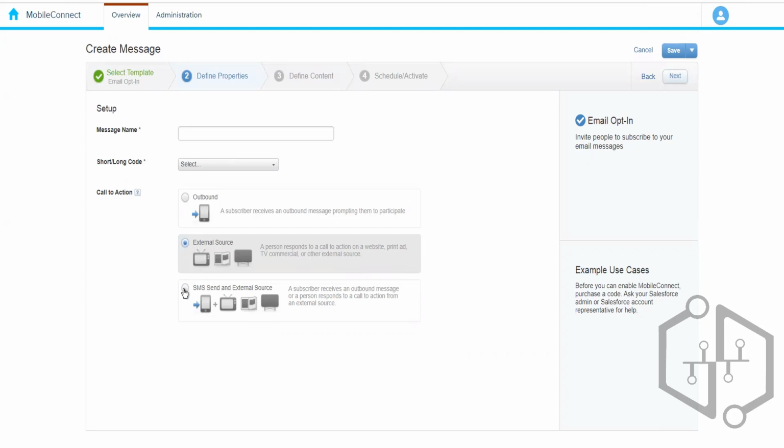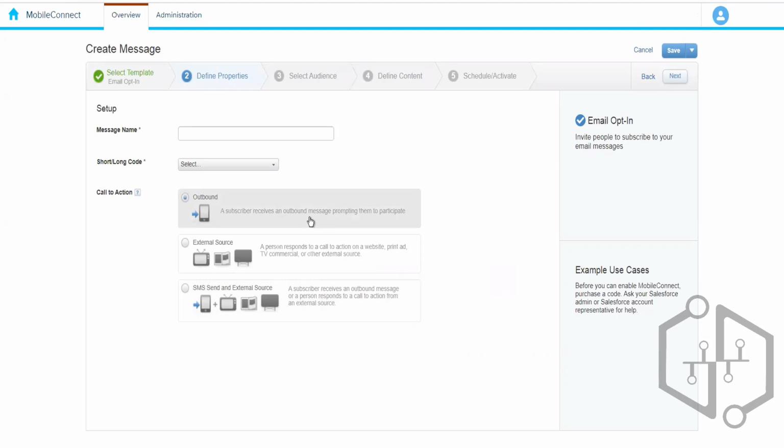And if we choose the third option, what does it mean? Now we will be able to send them the SMS as well, and we need to select the audience. Plus, we can also send the SMS message when we receive any SMS from the external source. In the first option, we do not have any option to respond. Once we receive the SMS, we cannot send a response saying you have opted in.